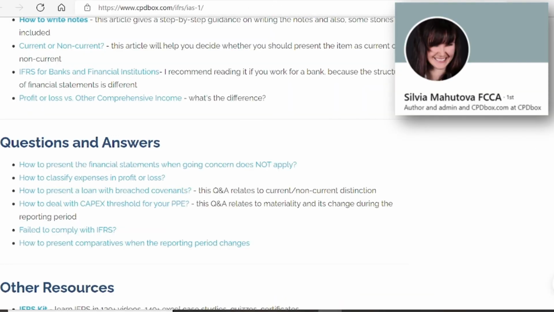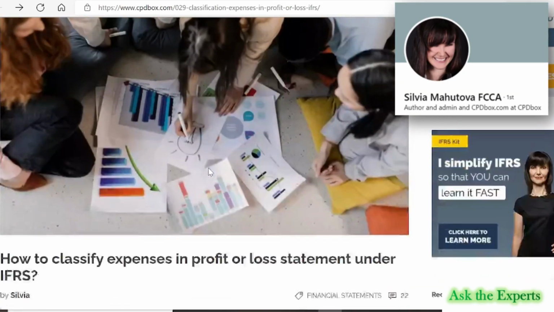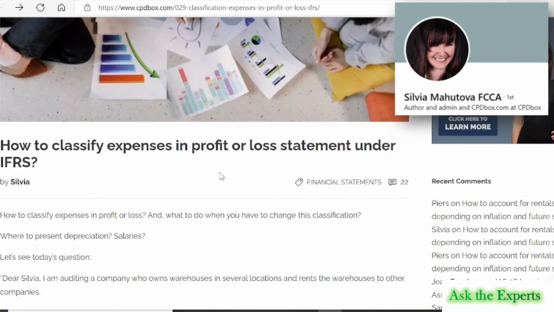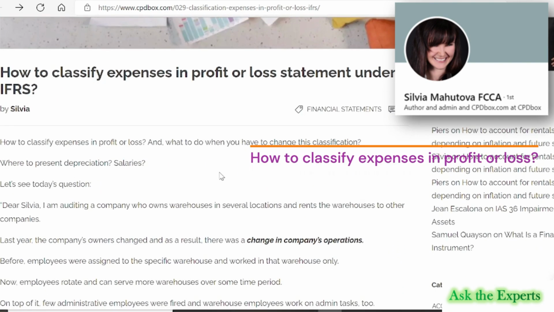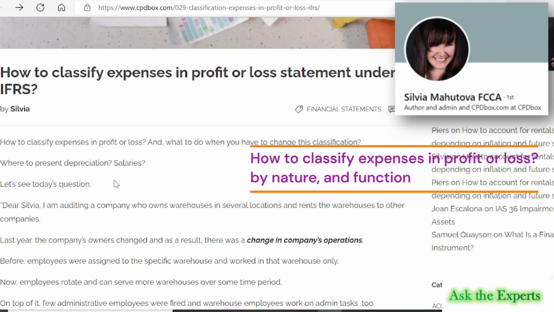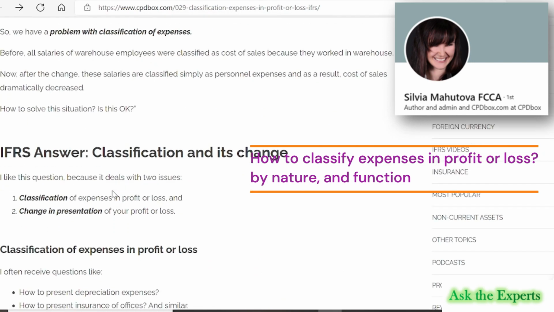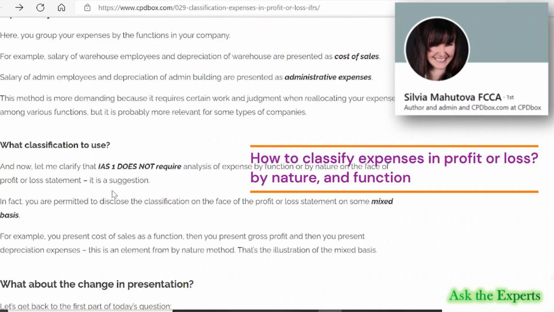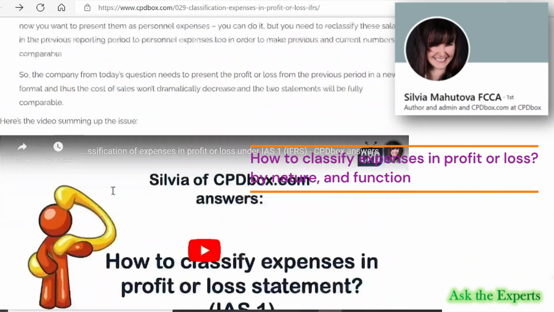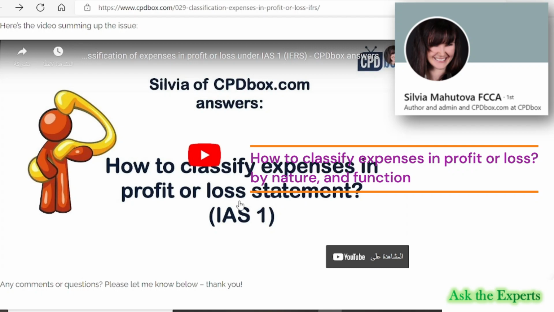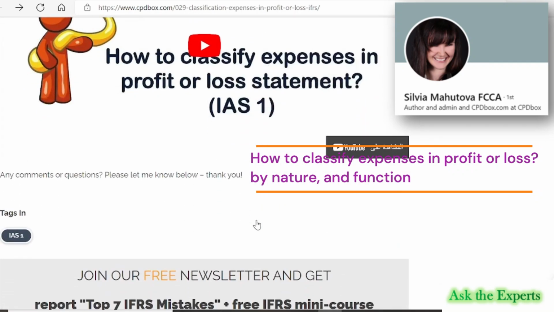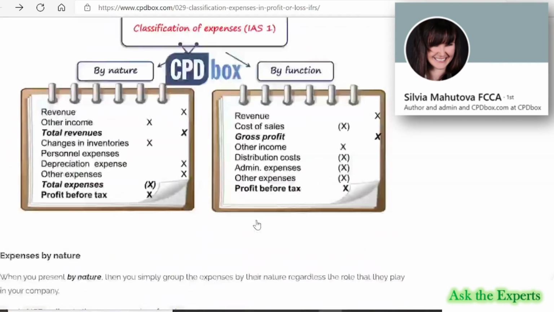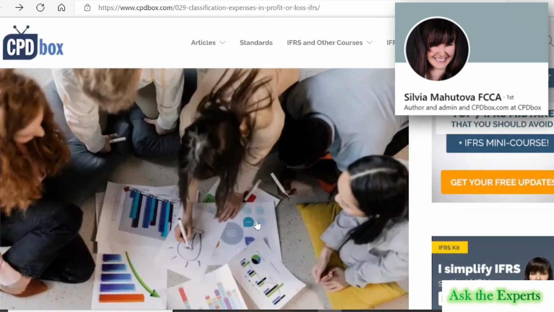You can read a good article about how to classify expenses by nature and function in profit or loss statement. It is by Sylvia Mahotova on her website CPD Box. In this article, Sylvia answered important questions: how to classify expenses in profit or loss, and what to do when you have to change this classification, where to present depreciation, salaries, and finally, a good tutorial video.